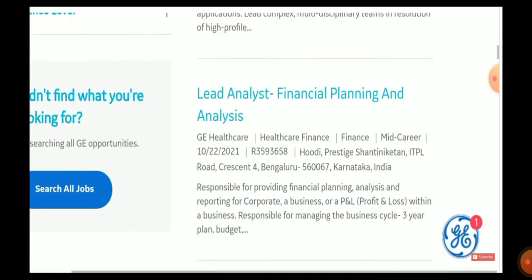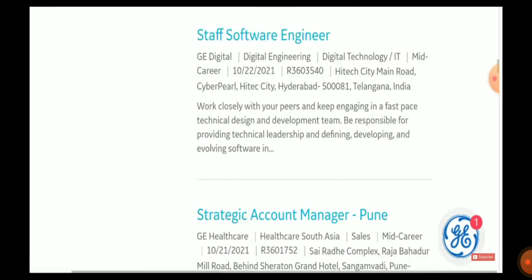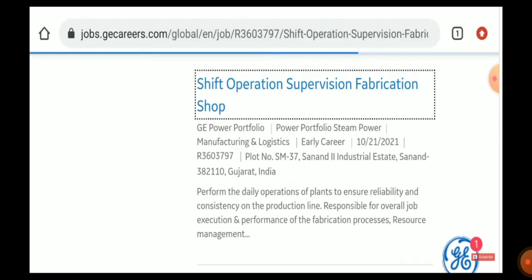When you scroll down, you can see various jobs like lead analyst in Karnataka, staff software engineer in Telangana, strategic account manager in Pune. Like that, many job opportunities will be coming. When you scroll down, you can see a post called shift operation supervision fabrication shop. So you have to click on shift operation supervision fabrication shop.